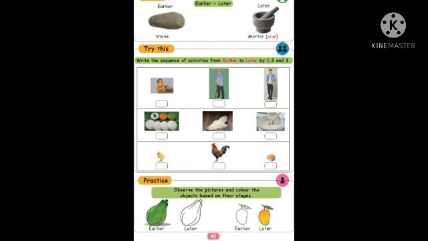Okay, the next one, write the sequence of activities from earlier to later age by 1 to 3. How the age is earlier, then next younger, then older. The first one, the baby. The second one, the man. Then the third one, the old man, number 3. You have to write the numbers 1, 3, 2 inside the box according to the sizes. Okay, from earlier to later.